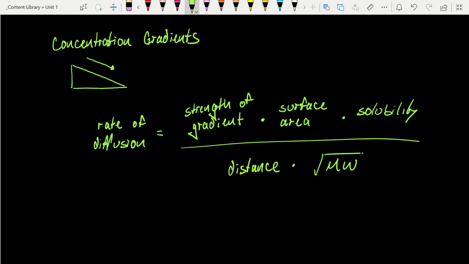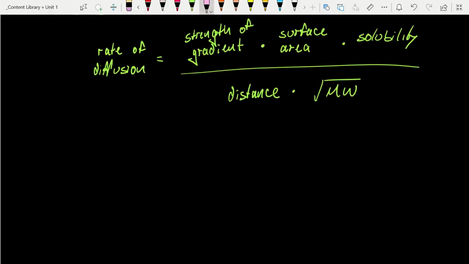Now, why do we spend time talking about that? Well, this is important because it helps us see that there are several mechanisms by which diffusion of signaling molecules can be regulated. I can regulate the rate of diffusion based on size. And based on the relationship that we described, a decrease in size will lead to an increase in diffusion because these are inversely proportional. Also solubility, which is directly proportional, so a decrease in solubility will lead to a decrease in diffusion.